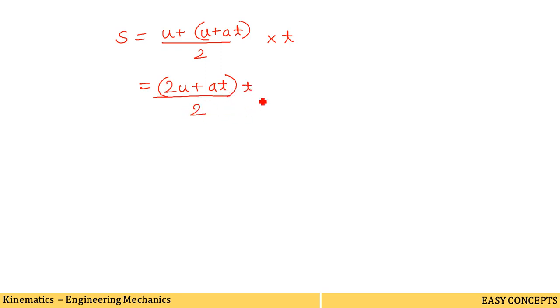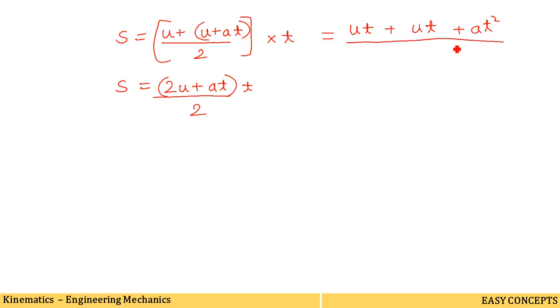One more thing we can do here, we can write it in this way also, multiplying this t with the numerator: ut plus ut plus at square, whole divided by 2.